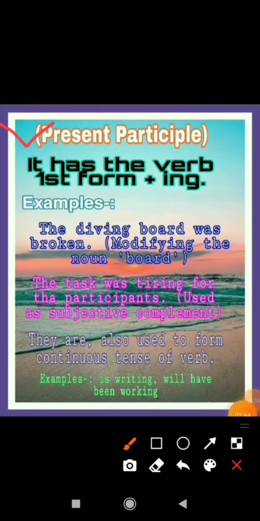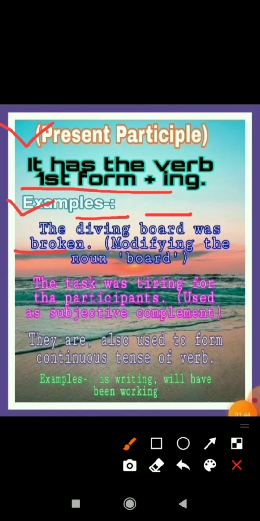Present participle has the verb first form plus ing, which is called present participle. So let's see the examples here. The diving board was broken. I have told you that participles modify the noun, means they tell the quality of the noun, they describe the noun. So here what is the participle? The present participle is diving, because it is verb first form plus ing, and it is modifying the noun, that is board. About which board are we talking? We are talking about the diving board. So that means here diving is functioning as an adjective. The diving board was broken.